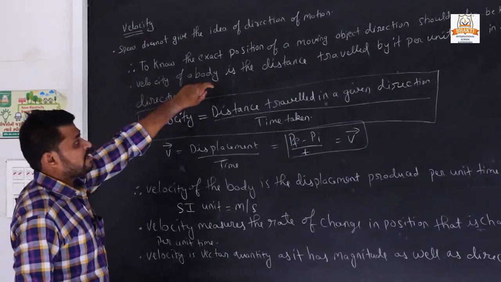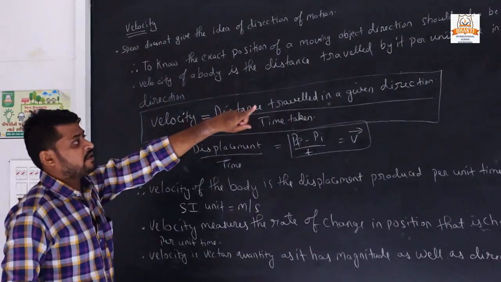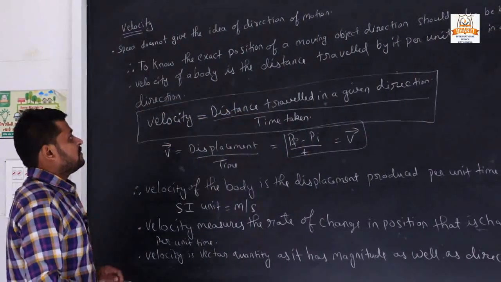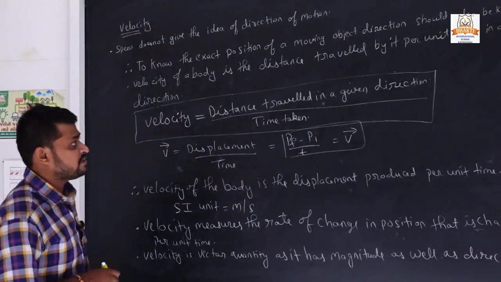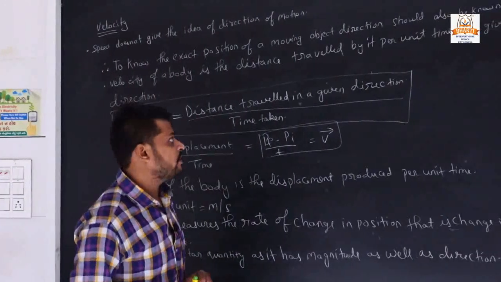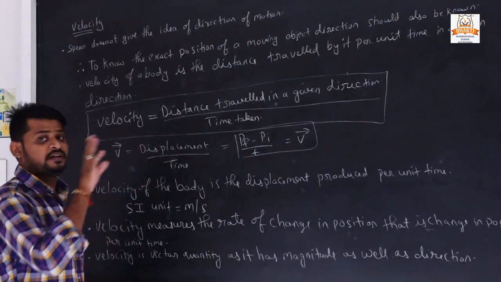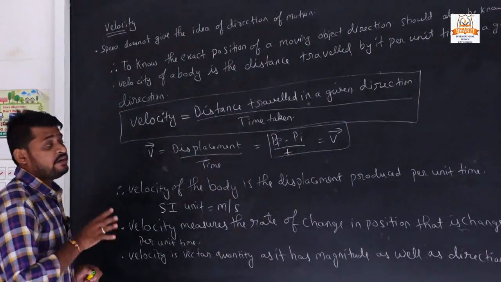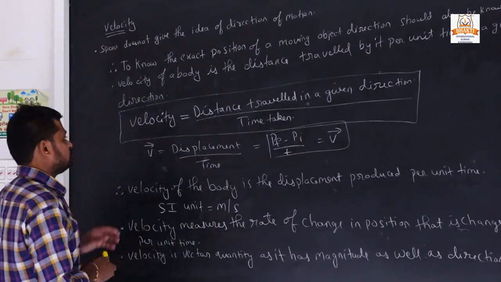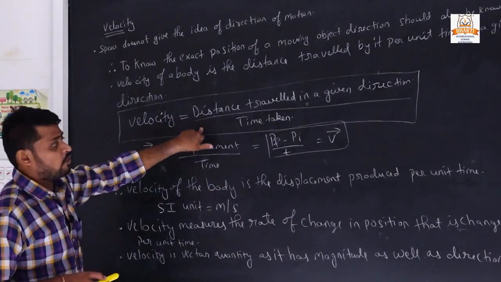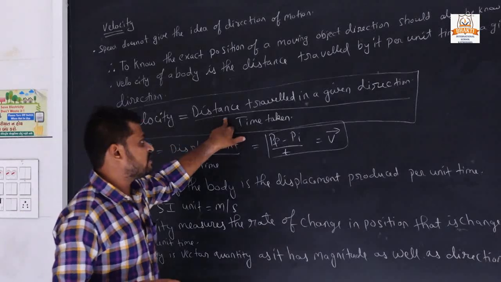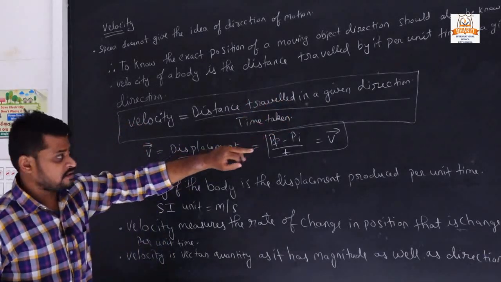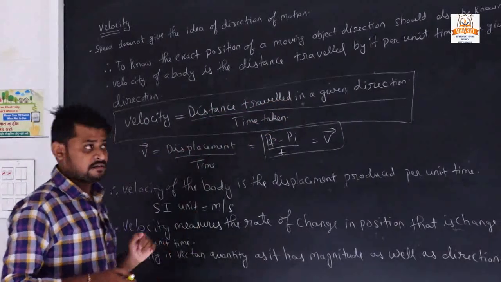Velocity of a body is the distance travelled by it per unit time in a given direction. Means the velocity is the distance travelled by a body per unit time in a given direction. Means in which directions they are going, we have to know that. Then the formula of velocity is distance travelled in a given direction upon time taken.